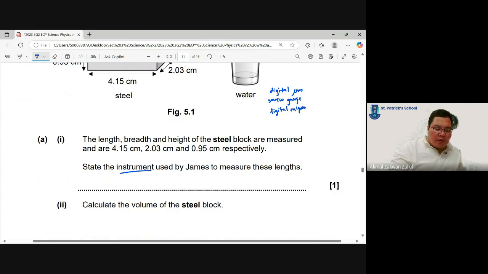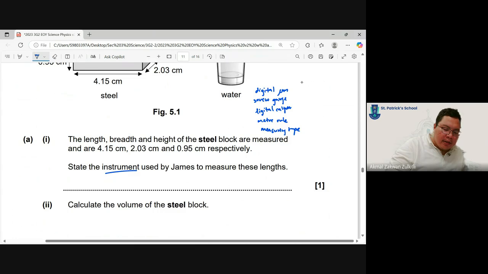If not, it's the meter ruler or the measuring tape. And every measuring instrument has two things. It has its range and it has its precision, which means the smallest division that it can measure.